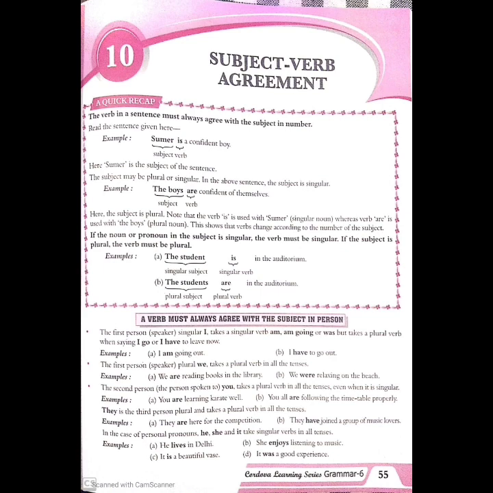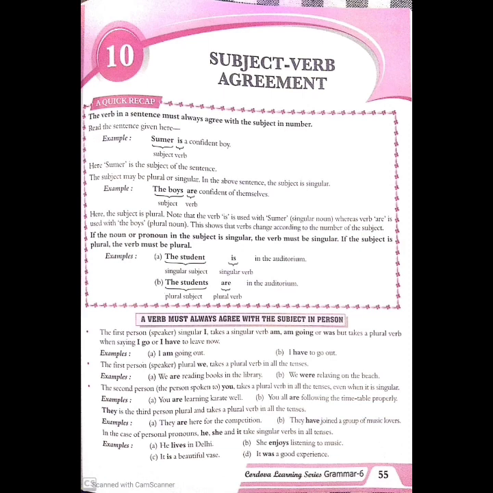Now the next rule, again the first person, that is the speaker, but now we are talking about the plural form. So the plural will be we. The first person speaker plural we takes a plural verb in all the tenses. Example: we are reading books in the library. We cannot say we is reading. That will not be correct. So we are reading, a plural verb is needed.